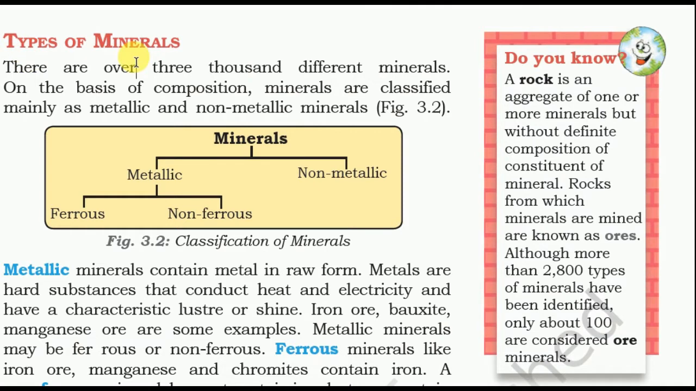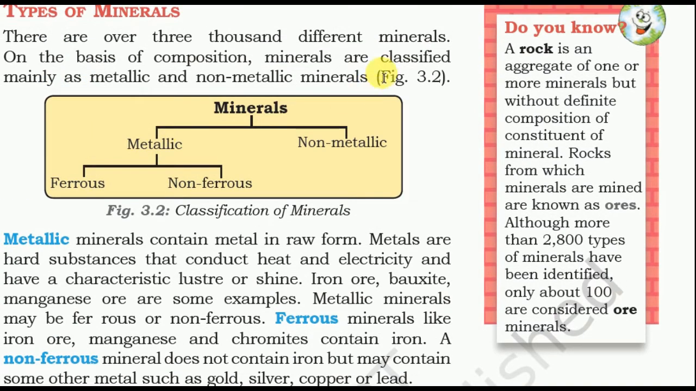Types of minerals. So, what are the types of minerals? There are two types of minerals: metallic and non-metallic. There are over 3,000 different minerals. On the basis of composition, minerals are classified mainly as metallic and non-metallic minerals. A rock is an aggregate of one or more minerals, but without definite composition of constituent minerals. Rocks from which minerals are mined are known as ores. Although more than 2,800 types of minerals have been identified, only 100 are considered ore minerals.